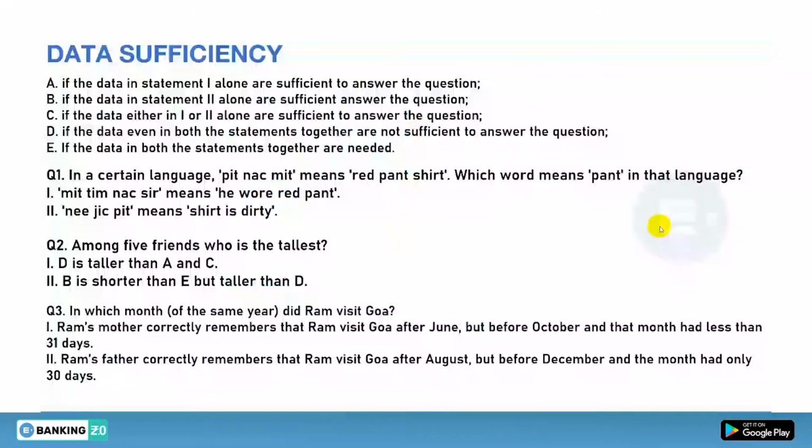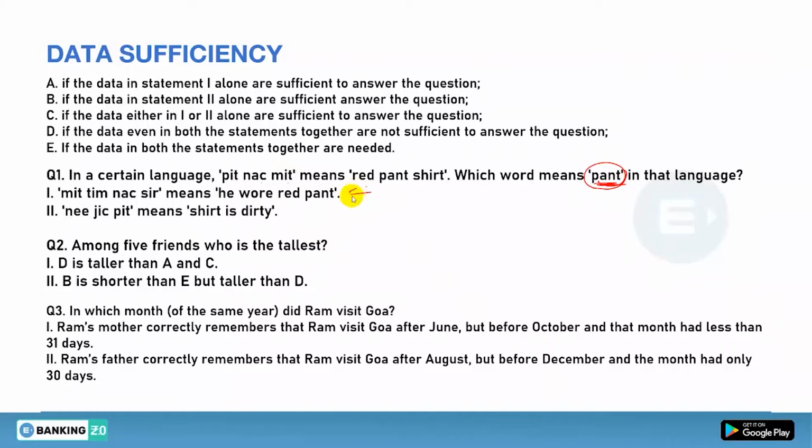So let's see. These are the questions, first, second and third. The first question is: in a certain language, PITNACMIT means red pant shirt. Which word means pant? The thing I've told you earlier is that we do not find the answer. We just find out whether you can answer the question exactly or not. So we have to find the code for pant. We have to use the question statement, but we have to see the given statements one by one.